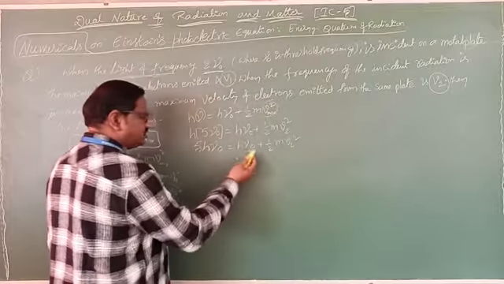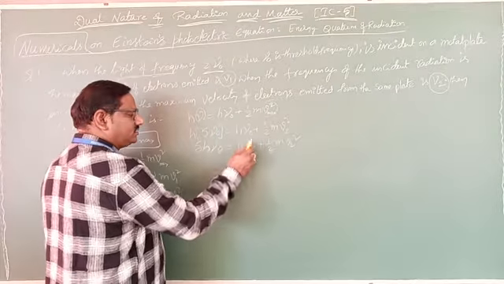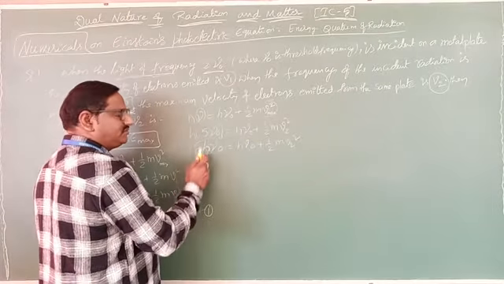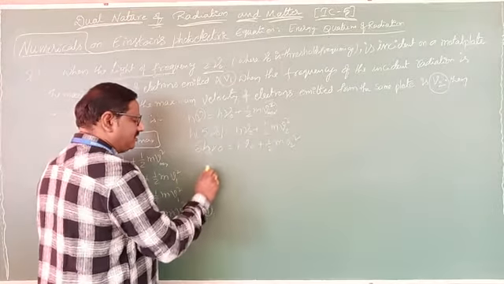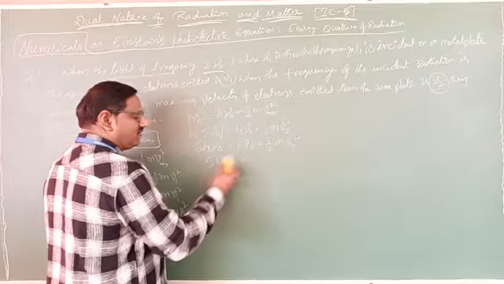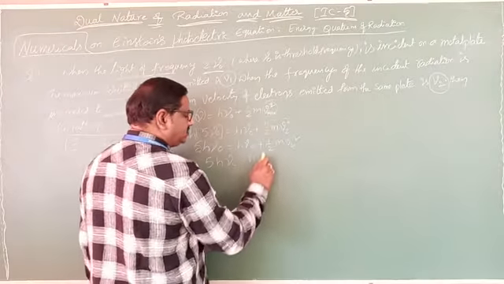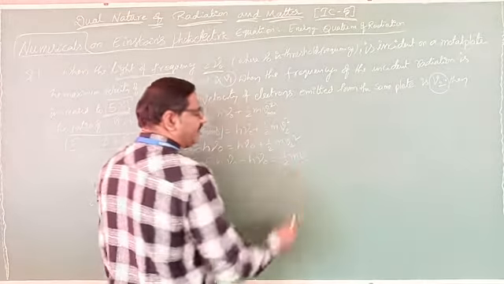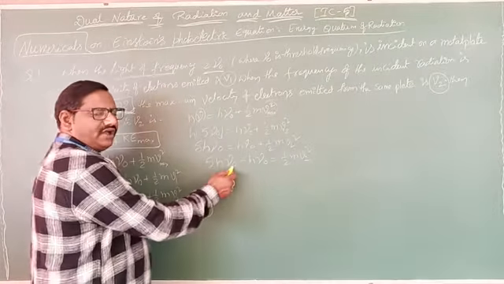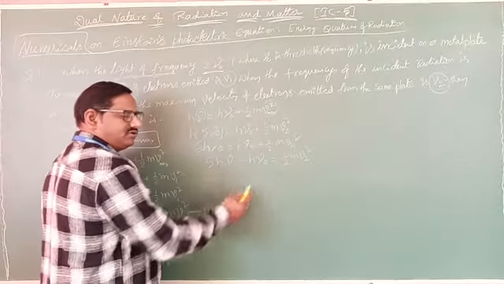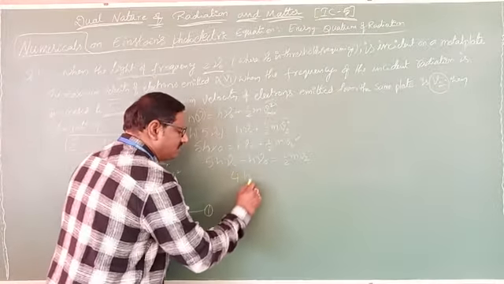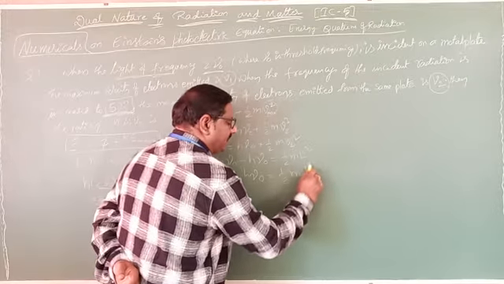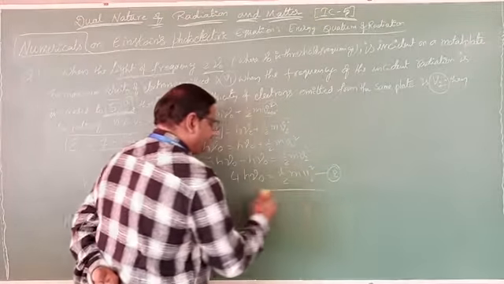Now, by using this, take this side and solve this equation. Take this h nu naught to this side. 5 h nu naught minus, I will write one more step, don't bother, so 5 h nu naught minus h nu naught equals half m v2 square. Clear? Now 5 h nu naught minus h nu naught, how much is it? 4 h nu naught equals half m v2 square. This is equation number 2.